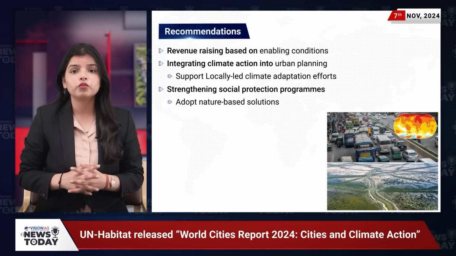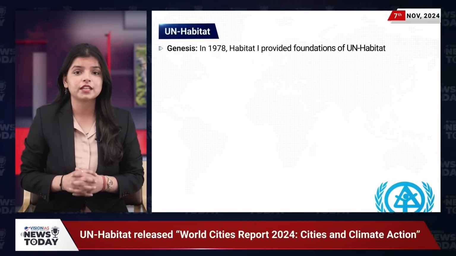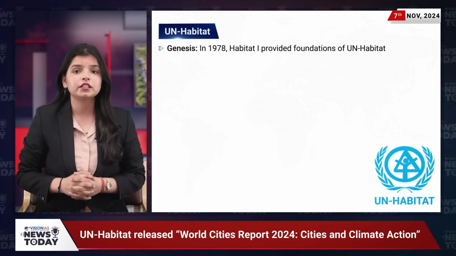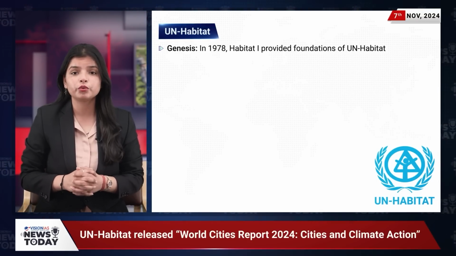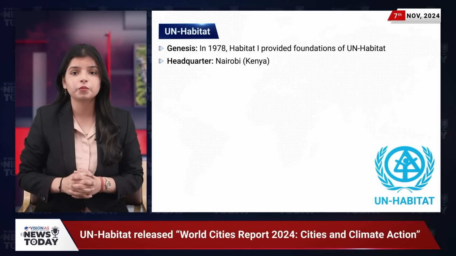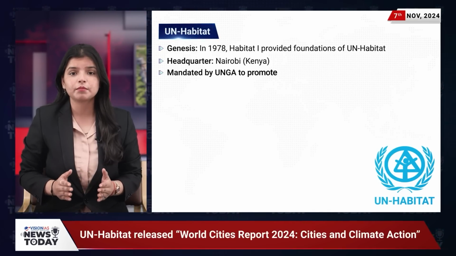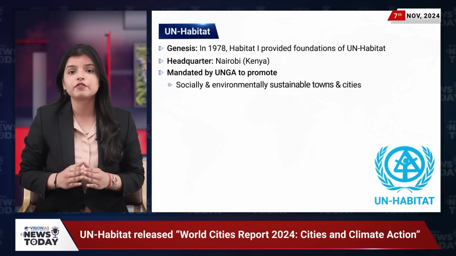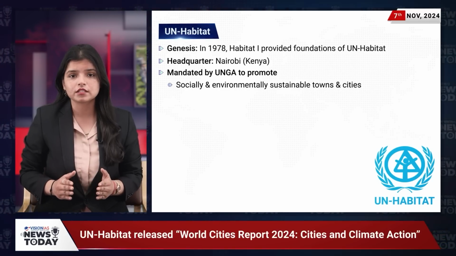Now, a quick overview of UN Habitat, formed in 1978 following the Habitat 1 conference. The United Nations Human Settlements Programme or UN Habitat is headquartered in Nairobi, Kenya. Mandated by UN General Assembly, its objective is to promote socially and environmentally sustainable towns and cities.